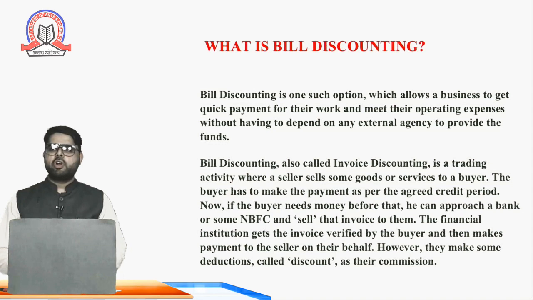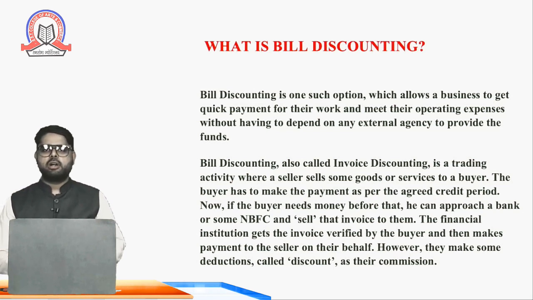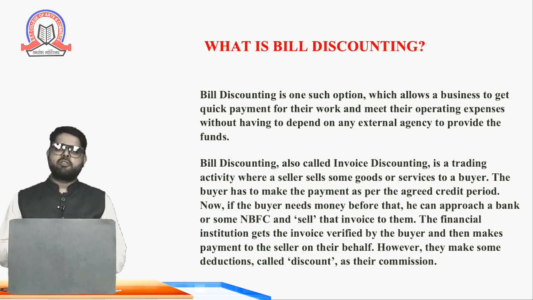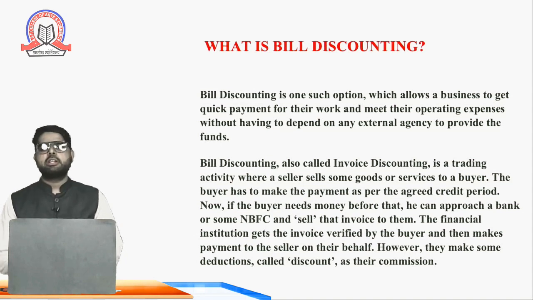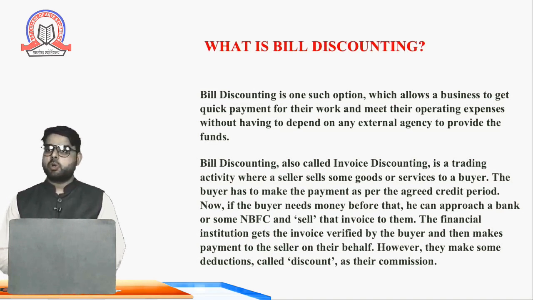The seller makes a receipt that the customer is going to make the payment after 3 months. You have done this in 12th standard, the bill of exchange: 3 months after date pay to me or my order the sum of rupees 25,000 or 1 lakh, for example, for the value received. That process was known as bill of exchange. For second year BMS and third year BMS, we are going to repeat it again, since you might have forgotten. From the basics onwards I am going to tell you what is bill discounting, what is bill of exchange, and so on.